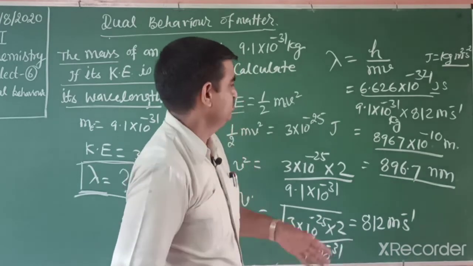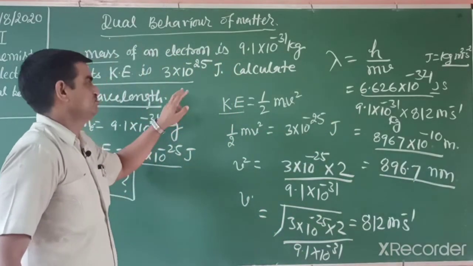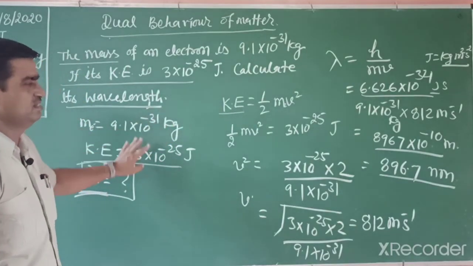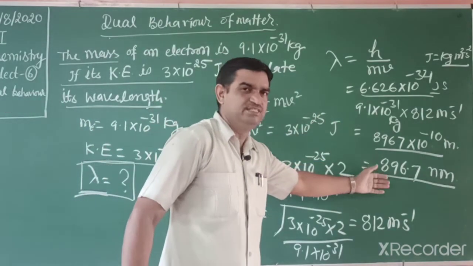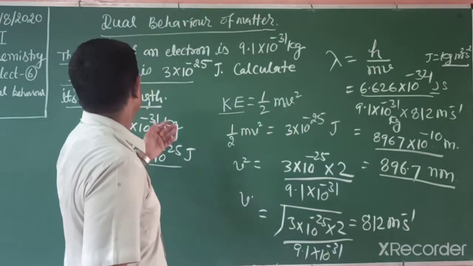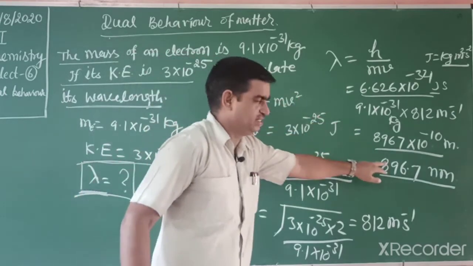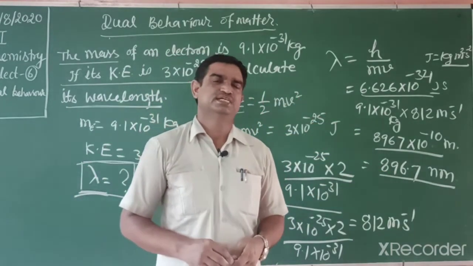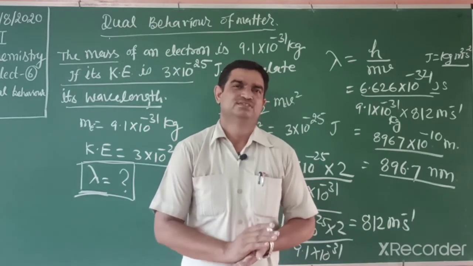Students, in this way you can solve any numerical, but at first you have to identify what data is given: kinetic energy, mass. This wavelength is not negligible, it is measurable. So easily identify the mass of an electron. This wavelength we can't neglect. The electron is a microscopic object, and microscopic objects have both wave as well as particle nature.